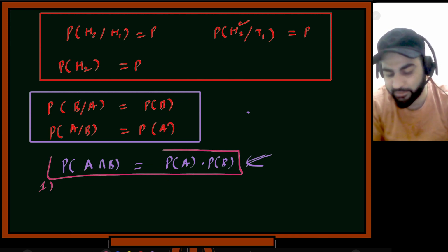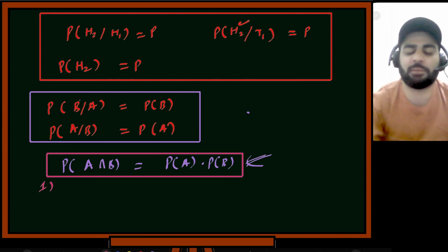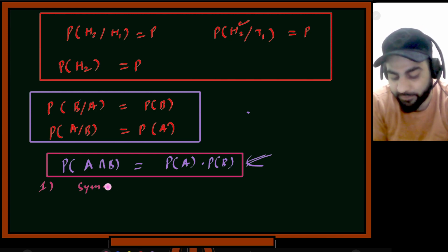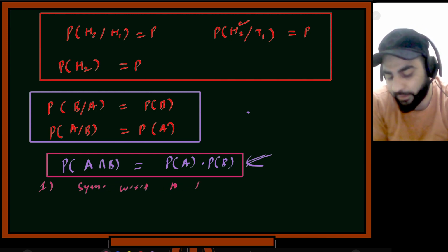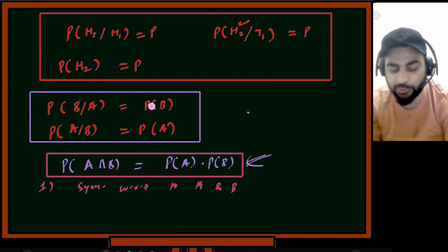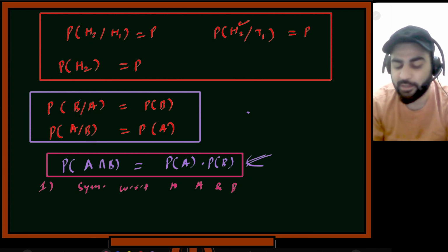This definition is mathematically, I won't say more accurate, but mathematically better, because it is symmetric with respect to A and B. You don't need to write separately, because you can get this also from this.